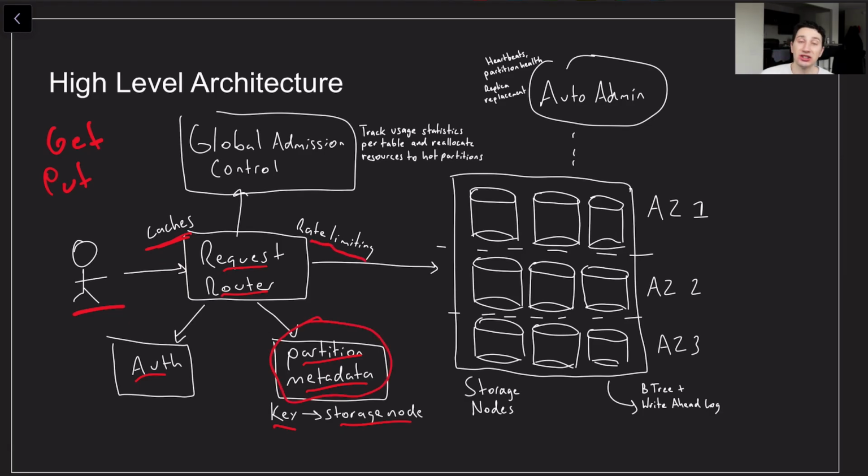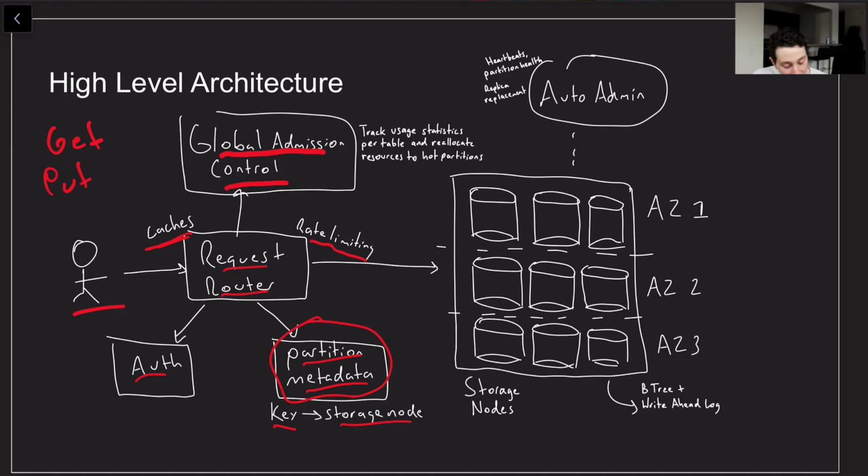Because maybe this partition is getting too many different requests, and maybe in addition to that, the storage node that the partition is on is getting too many requests. So that is what global admission control is responsible for. It is keeping track of the requests going everywhere and basically reissuing tokens to the request router to try and actually follow and respect that.